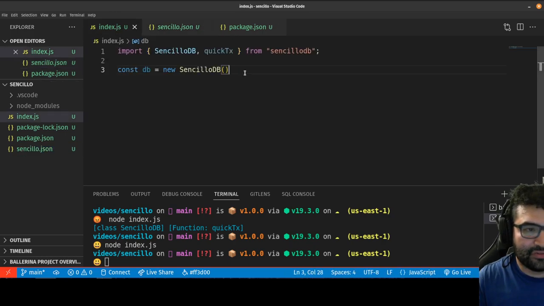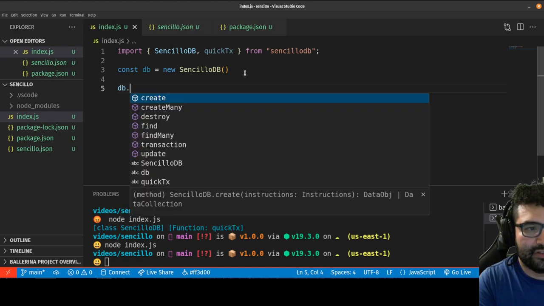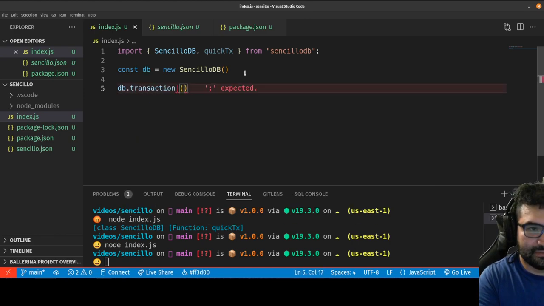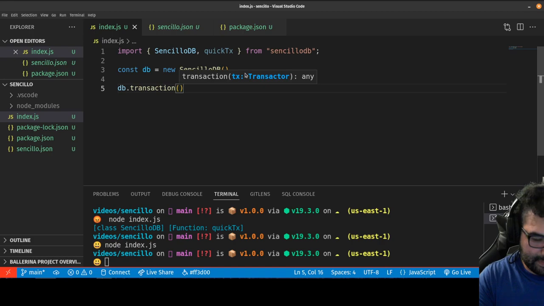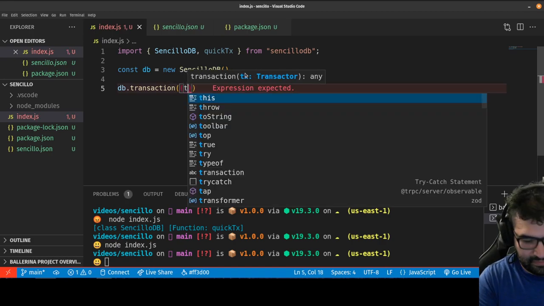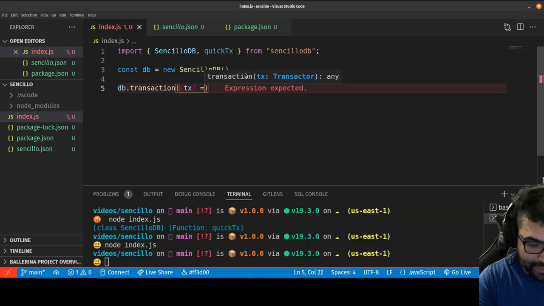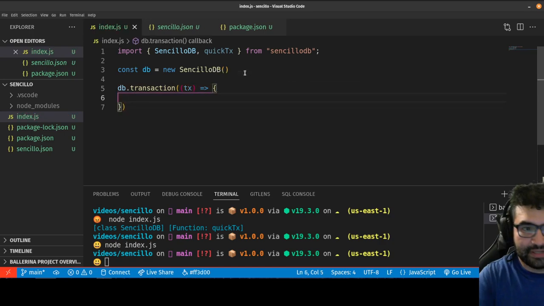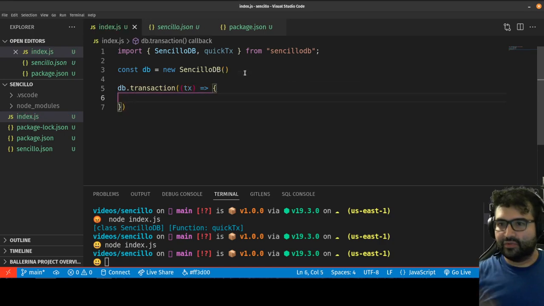Now there's two ways I can then transact in that database. I could just do db.transaction, and this allows me to pass in a function that allows me to run as many operations as I want in one transaction. So this allows me to batch transactions, like do updates, deletes, creates, but it only saves after all of them are done. That way you're not constantly saving and rewriting that JSON file for every individual transaction if you don't want to.